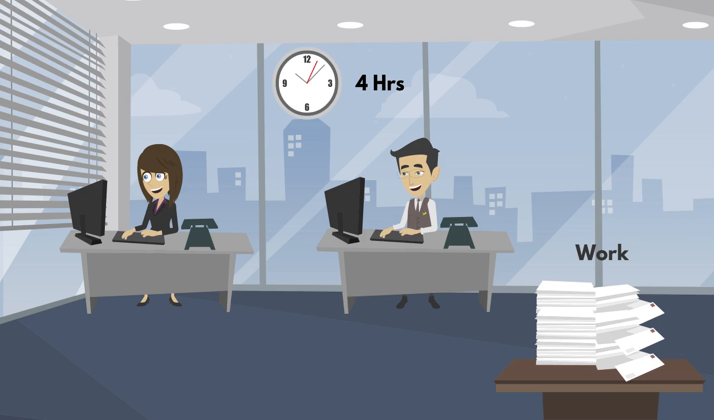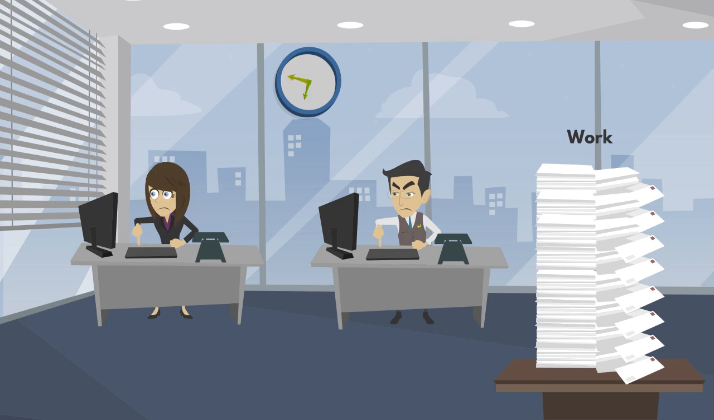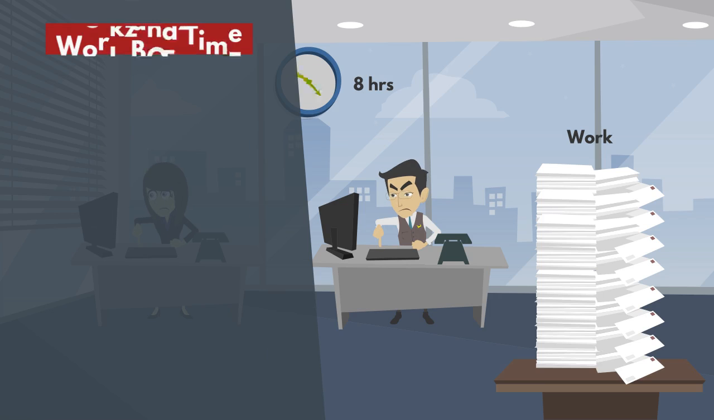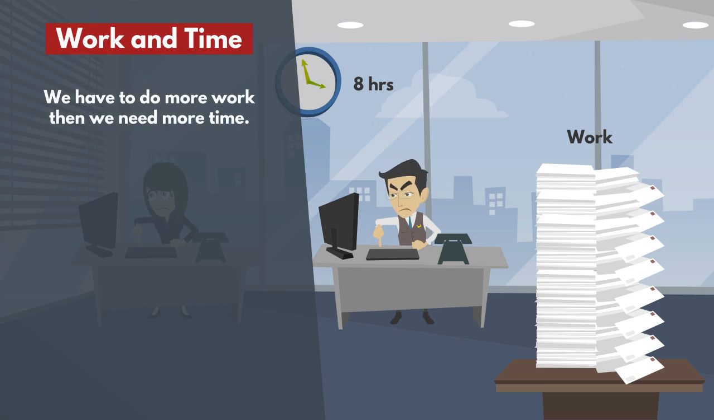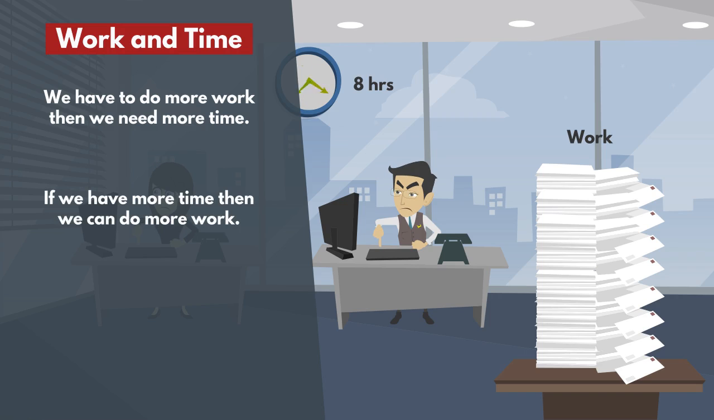Here, 2 employees completed the work in 4 hours. And here, the company increased the work but is trying to complete the work with the same number of employees. Now, it takes 8 hours for the same number of employees to complete the work, whereas earlier it took only 4 hours. So, if we have more work to do, then we need more time. And if we have more time, then we can do more work.